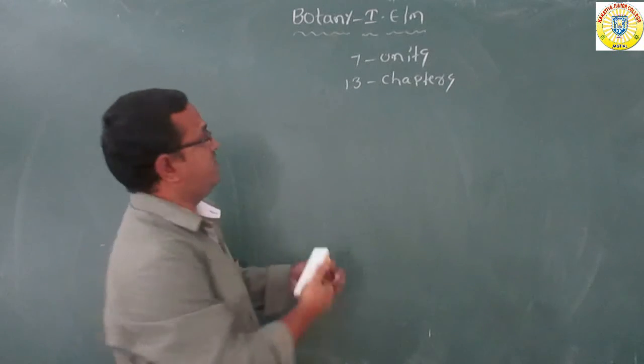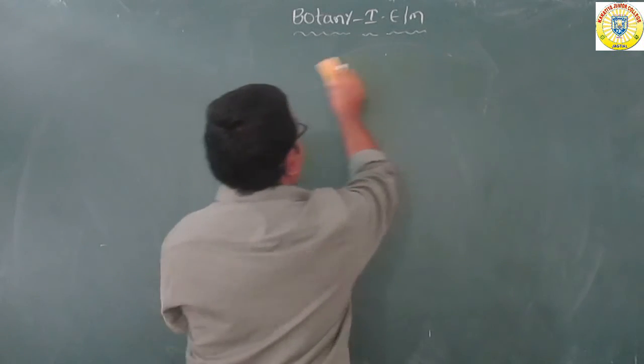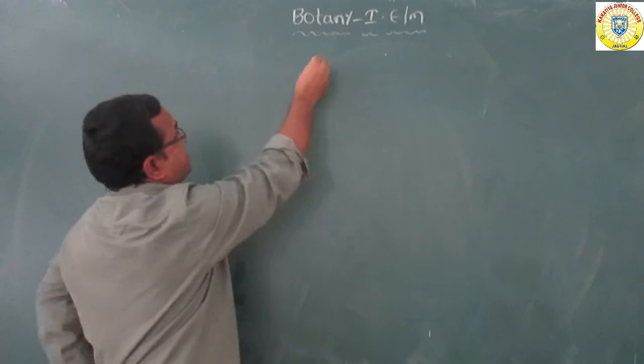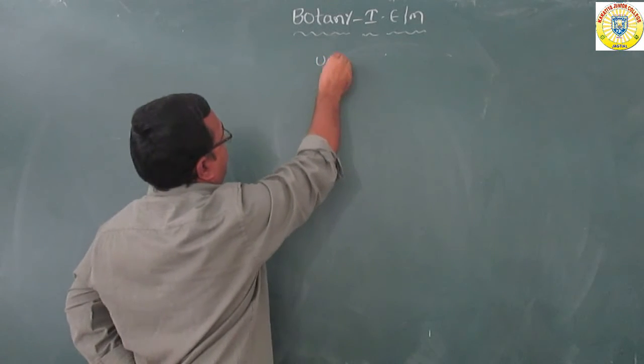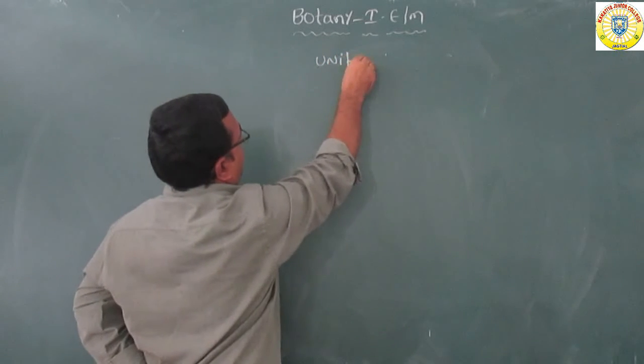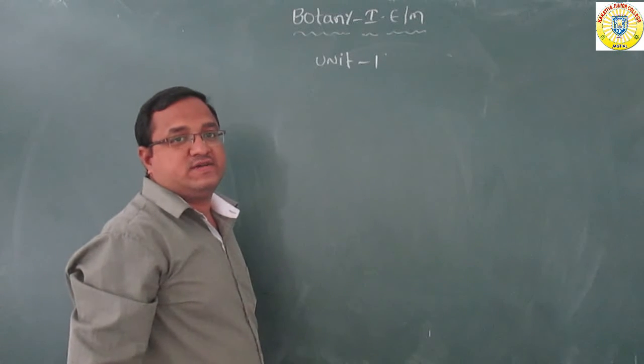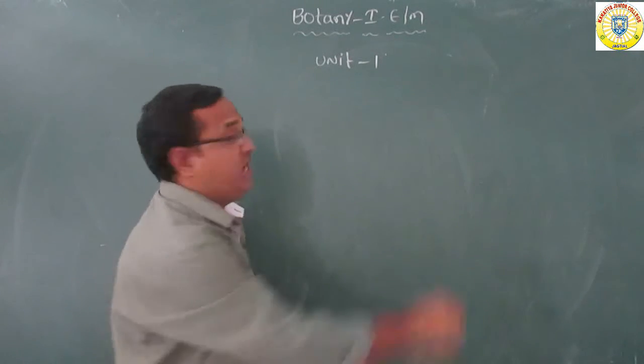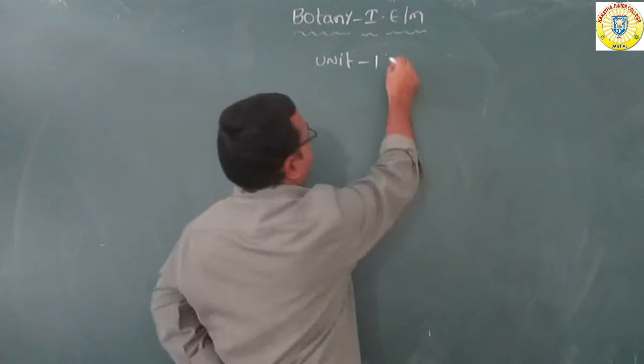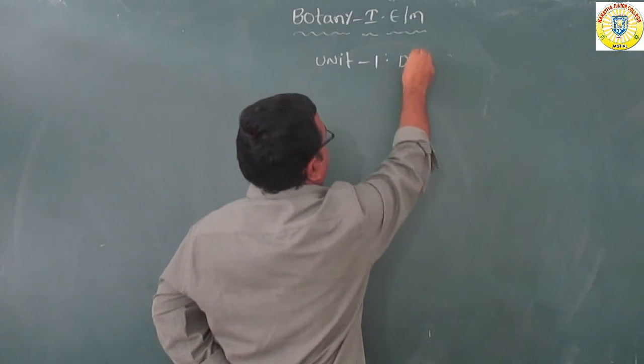You can see here, the first unit, unit 1. Unit 1 is diversity in the living world.